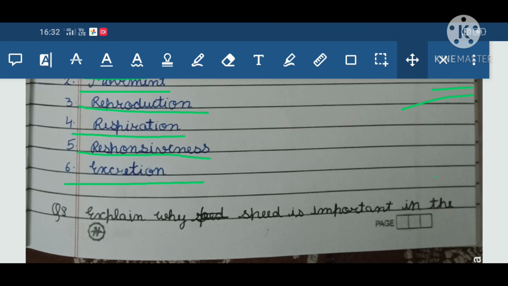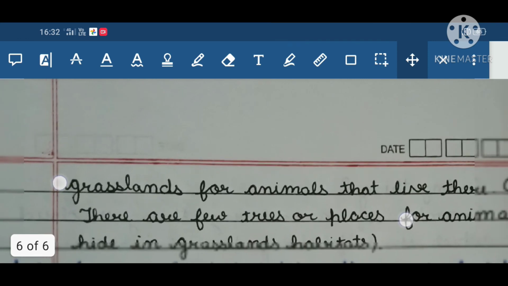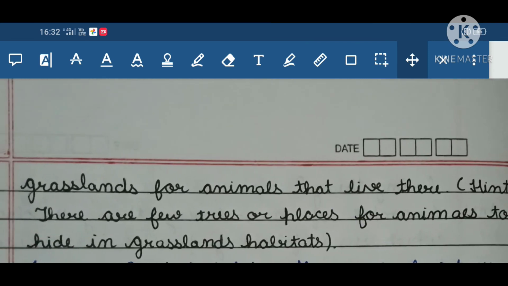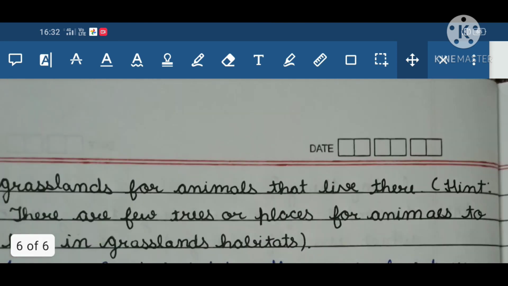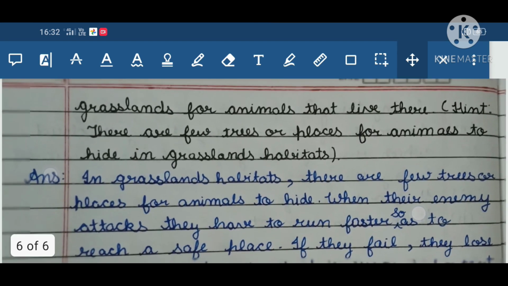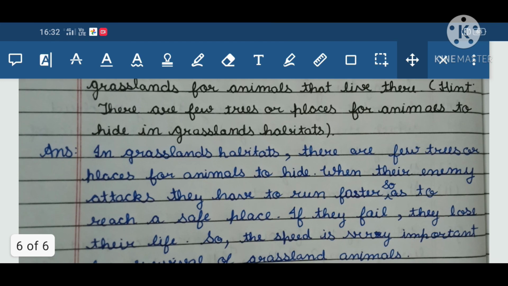Explain why speed is important in the grasslands for animals that live there. Hint: there are few trees or places for animals to hide in grassland habitats. So they are asking why it is necessary to have speed for animals living in grasslands.